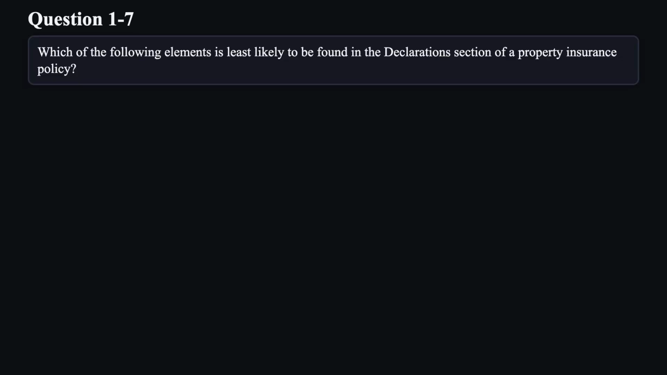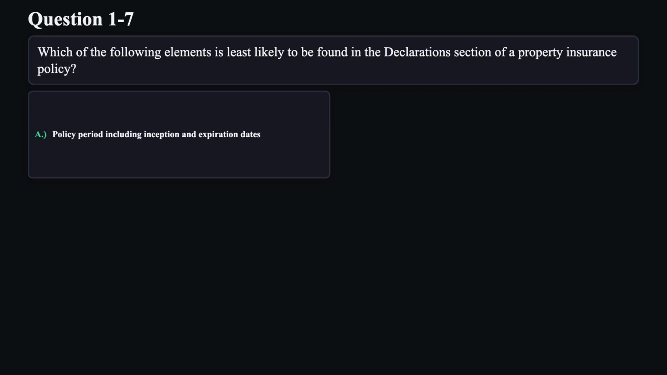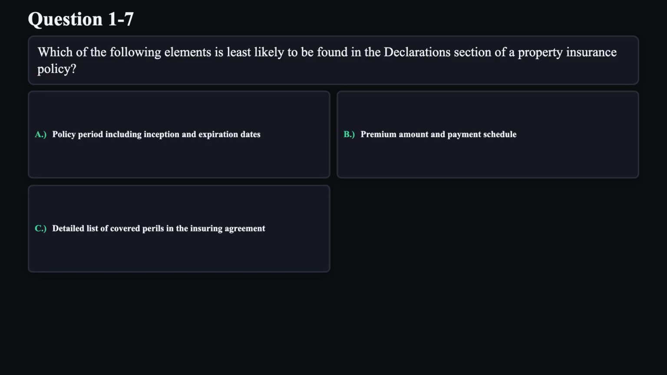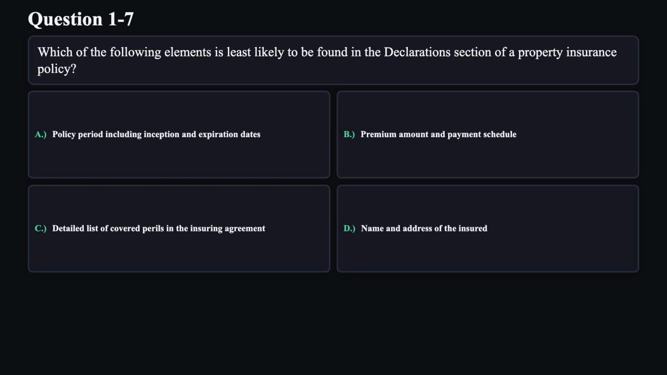Question 7. Which of the following elements is least likely to be found in the declaration section of a property insurance policy? A. Policy period including inception and expiration dates. B. Premium amount and payment schedule. C. Detailed list of covered perils in the insuring agreement. D. Name and address of the insured.